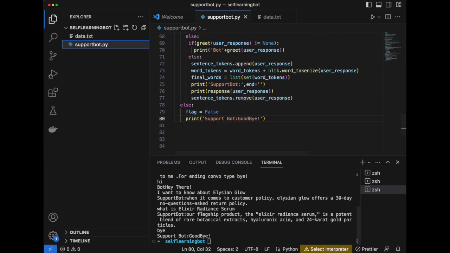Then I will just enter bye, and my support bot is switched off. So this is the overall working of the self-learning bot.